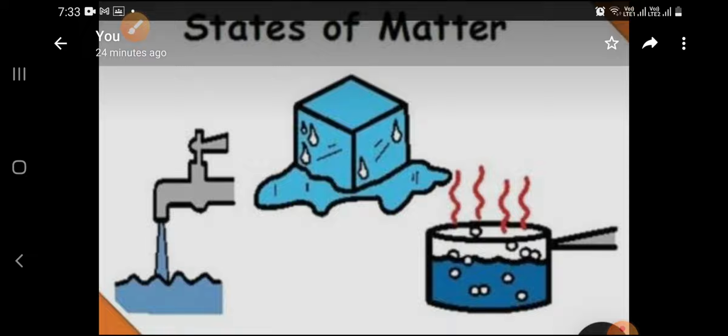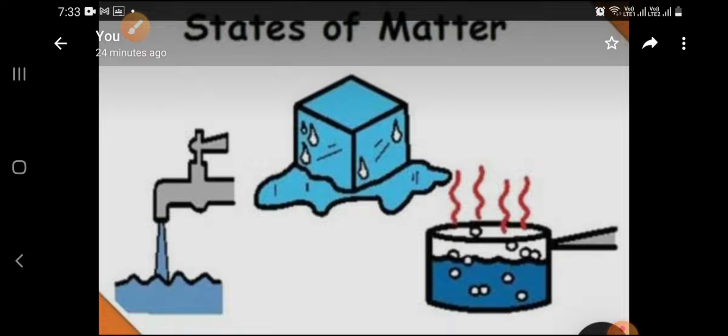In the last class, we discussed matter and the characteristics of matter. We have seen that matter is anything which occupies space and has some mass and volume. We also saw the characteristics of matter: first, matter is made up of tiny atoms. Second, matter has space between its particles. The particles of matter are moving continuously, and the particles of matter attract each other.